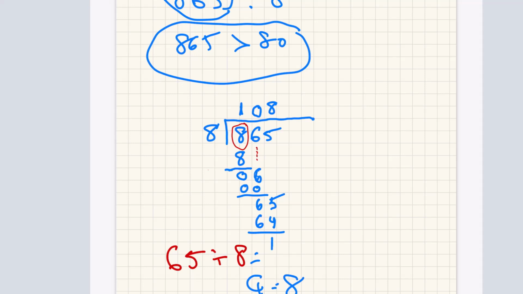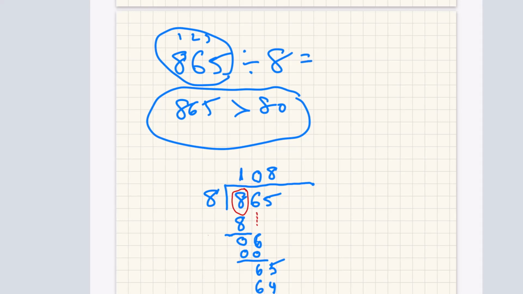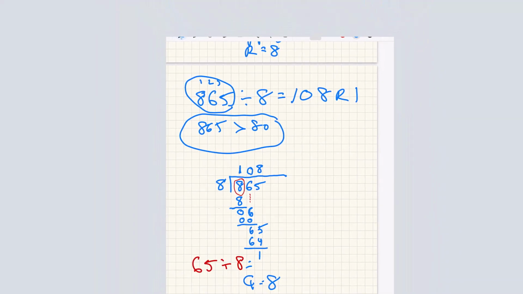So now there's nothing more to bring down. So we are done. So therefore, 865 divided by 8 is equal to 108, remainder 1. That's it. That's the process.